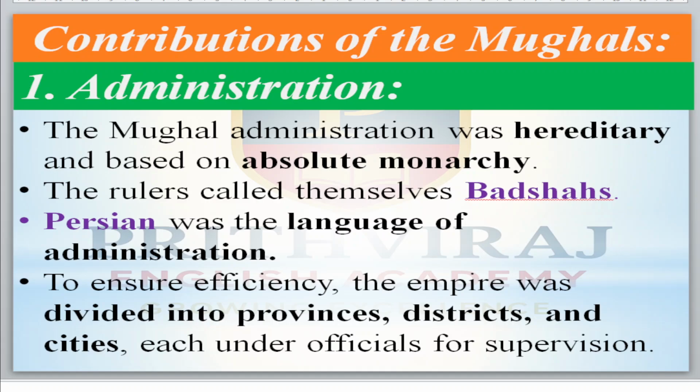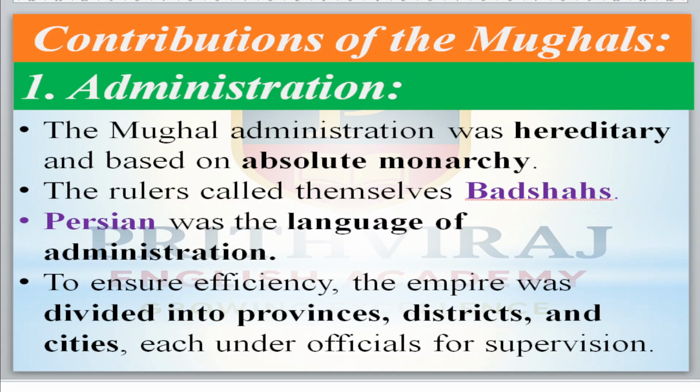Okay, now come to their contributions, first the administration. In the Mughal administration, power was shared based on heredity, meaning after the father his son, after his son his grandson, like that the power was shared, not with others, and it was an absolute monarchy, ruled by the king. The rulers called themselves Badshahs. Persian was the language of administration.